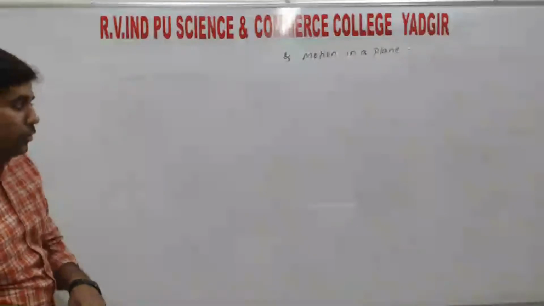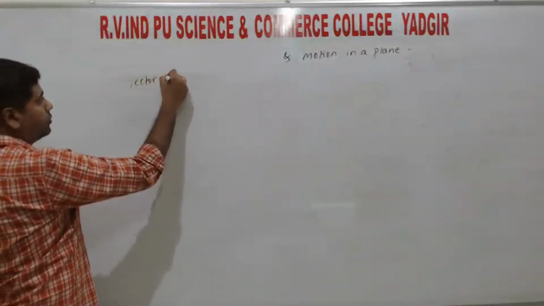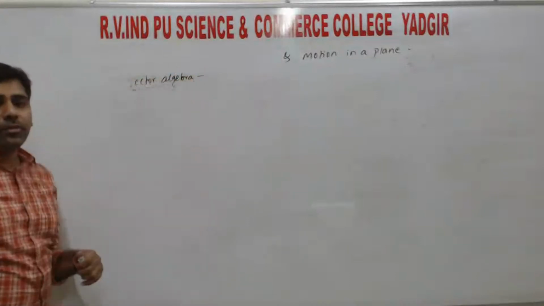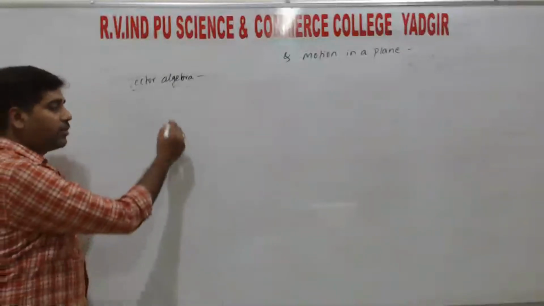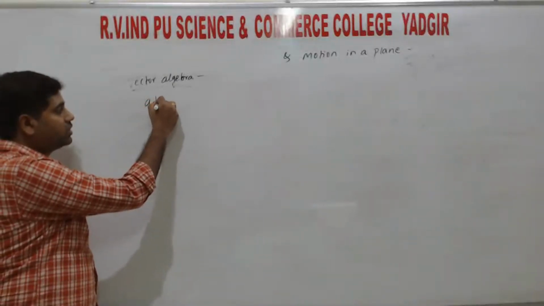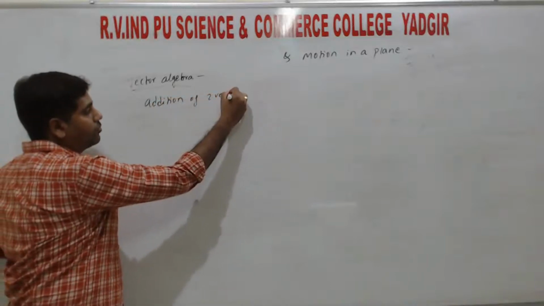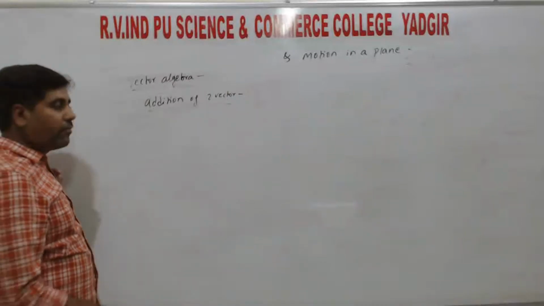So next one we do vector algebra. In vector algebra we have the vector law of addition. So in vector law of addition we have two types of addition, that is addition of two vectors. So two vectors na add ಮಾಡೋದಕ್ಕೆ we have two laws.